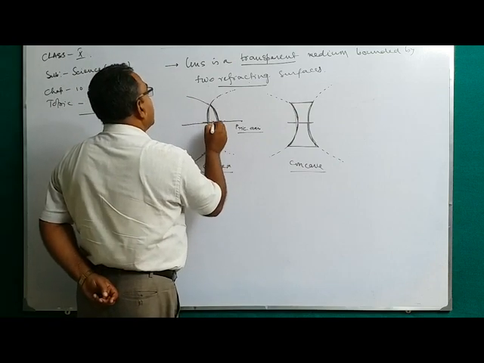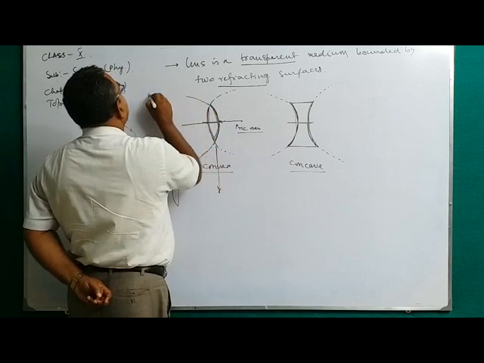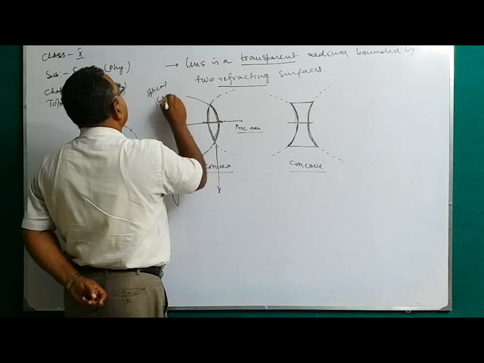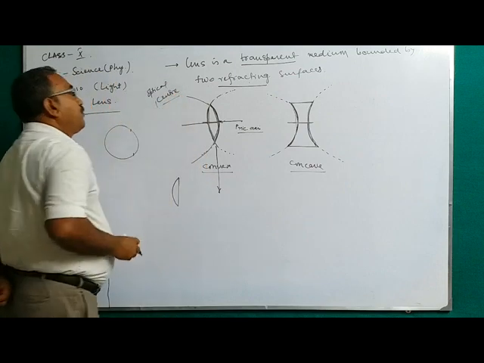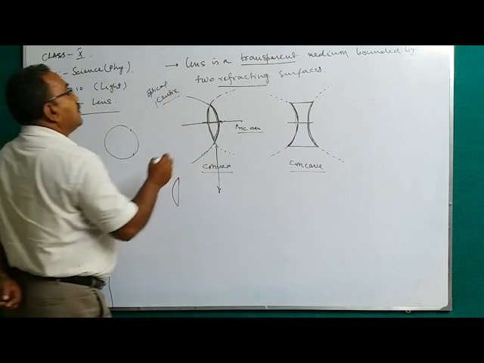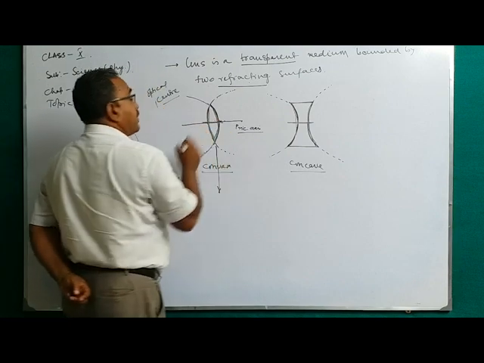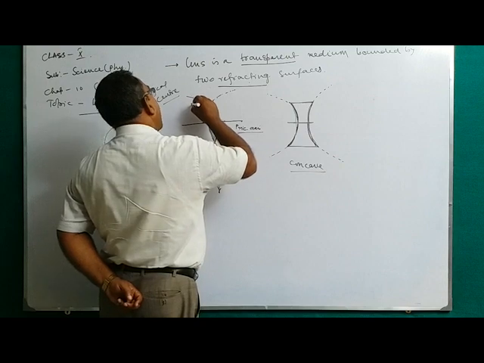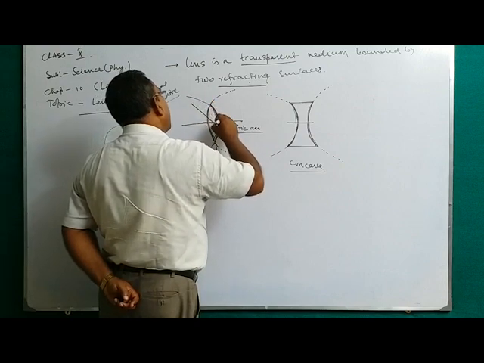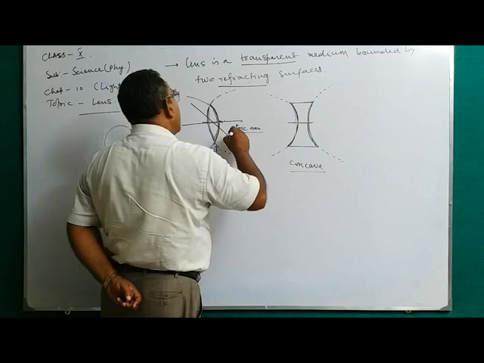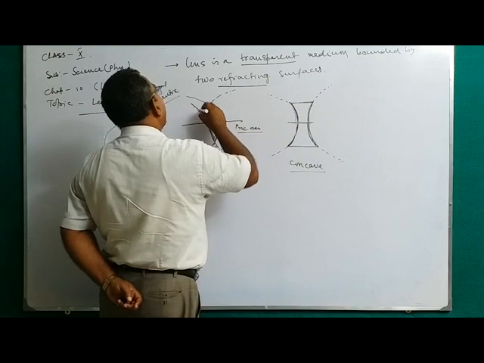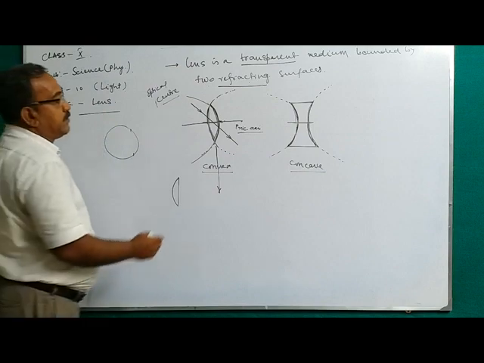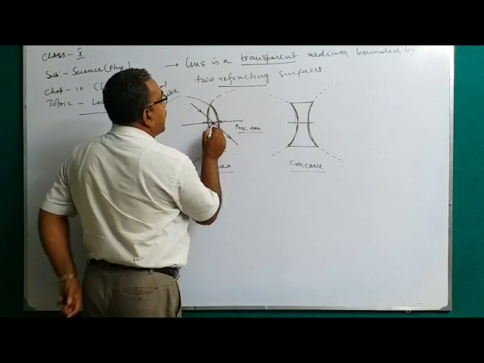Second, optical center. This is the vital point. Optical center is a fixed point for a particular lens. When the light passes through that point, the light also goes undeviated. The ray must be undeviated. This point is the optical center.